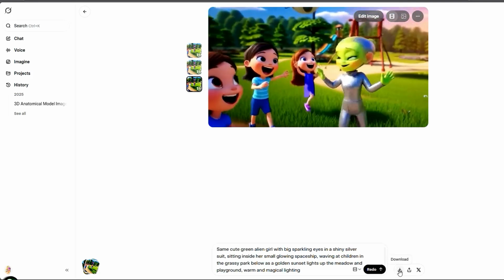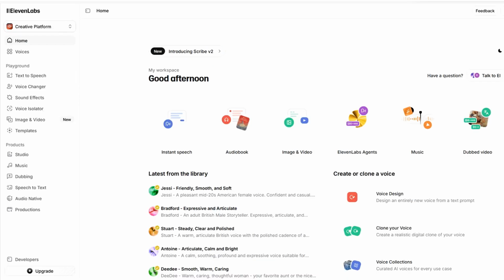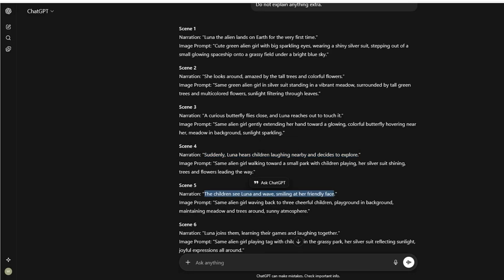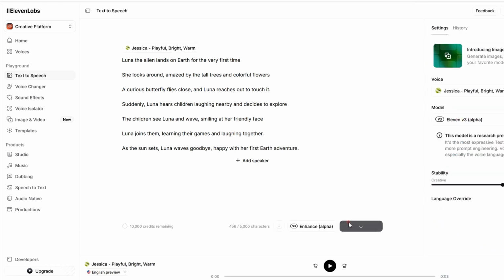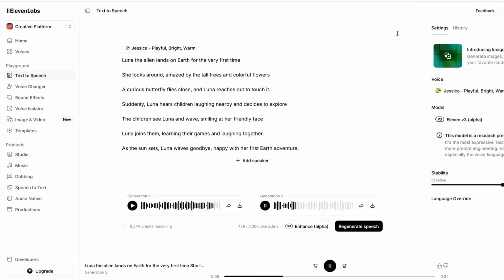So let's move on to the voiceover step. For the voiceover, I'm using 11 Labs. First, go to the website and click on text to speech. Then paste your narration script, select your desired voice, and click generate. Within a few seconds, you will get 2 versions. You can choose whichever one you like and download it.